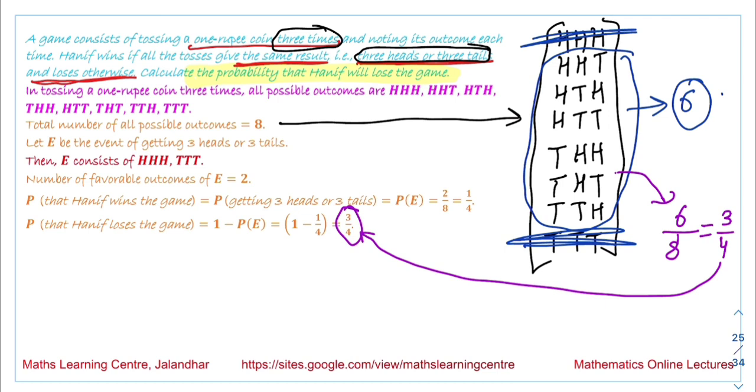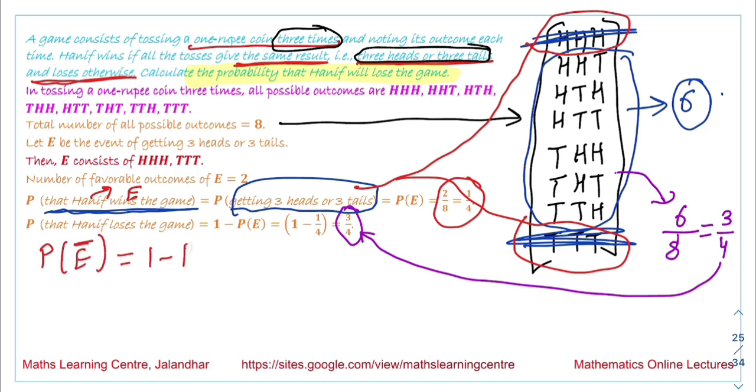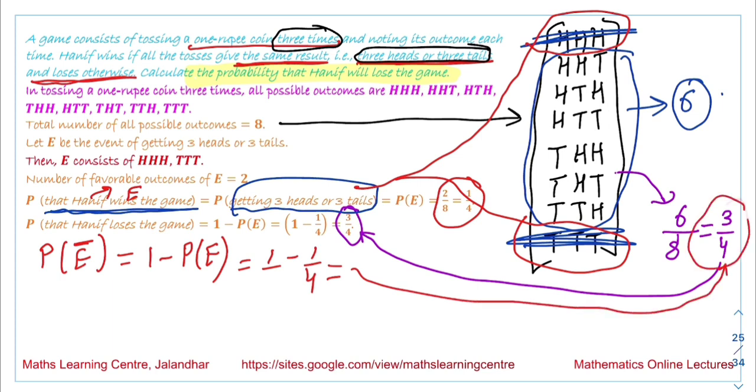Another way of solving this is, Hanif will win the game if he gets 3 heads or 3 tails. So the favorable events for this case are H, H, H or T, T, T, and the probability is 1 by 4. If we write this event as E, then the probability of non-occurrence of E is 1 minus probability of E. The answer is 1 minus 1 by 4, that is equal to 3 by 4.